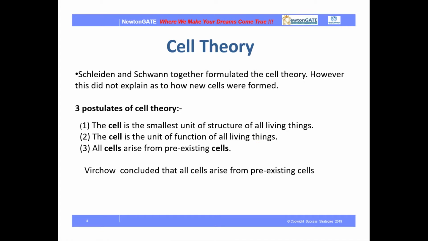Because it can perform all essential activities as a single organism can. And then comes the next point, that all cells arise from pre-existing cells. Every cell arises from its mother cell. So it is a never-ending chain process. So these are the three postulates of cell theory.